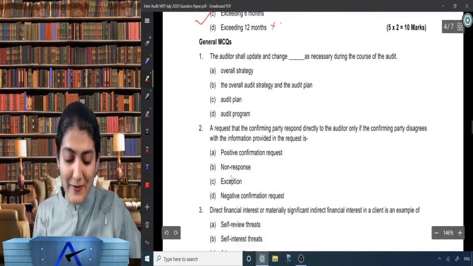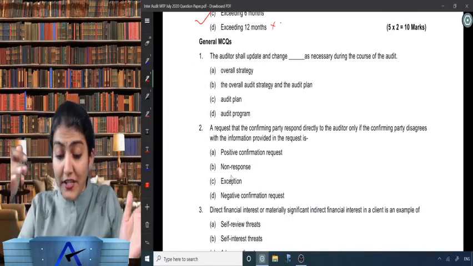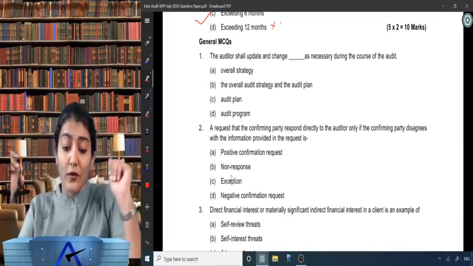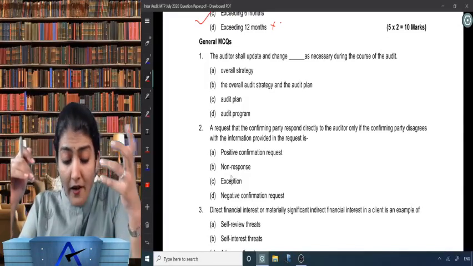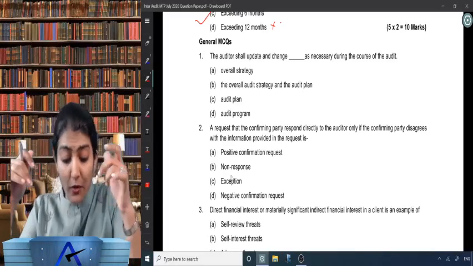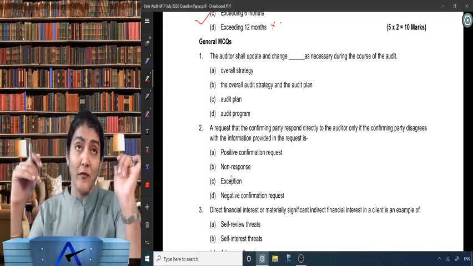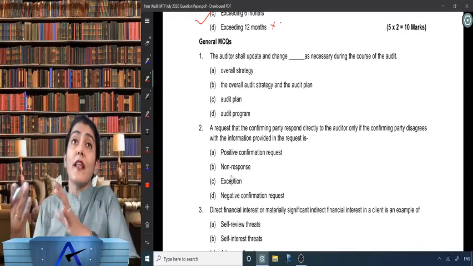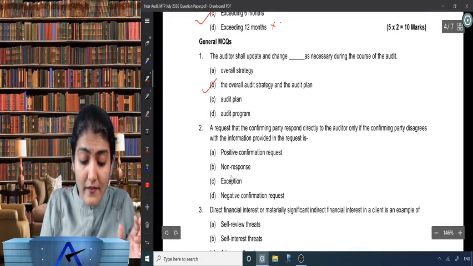Wonderful. Chalo, आगे बढ़ते हैं. The auditor shall update and change dash as necessary during the course of audit. Now the general MCQ, no case study based over there. The auditor shall update and change overall audit strategy and audit plan, audit program. So both strategy as well as plan can be changed as and when the audit progresses. Right, so B is the correct option.